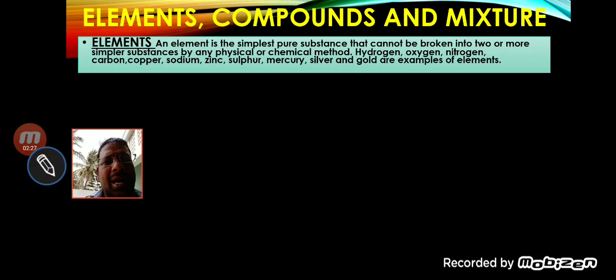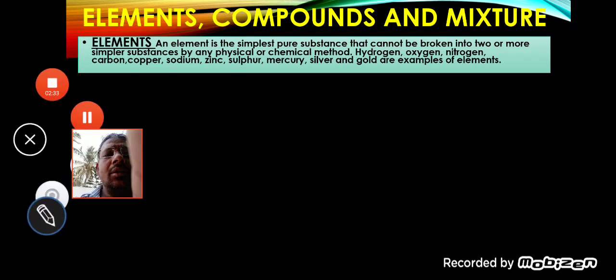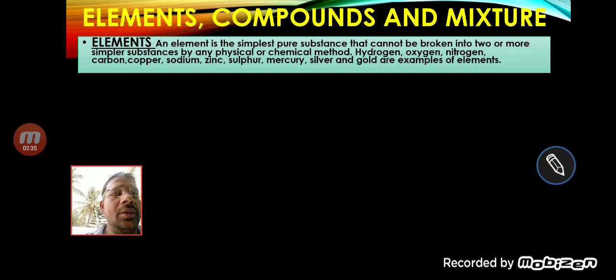For example, hydrogen, oxygen, nitrogen, carbon dioxide, sodium, zinc, sulfur, mercury, silver, gold are examples of elements.